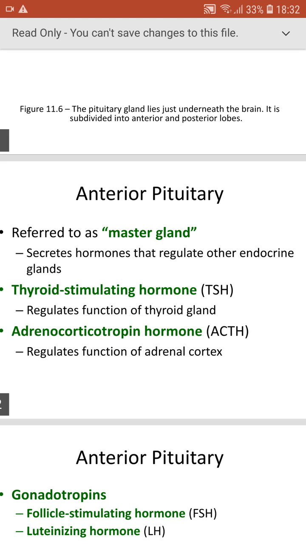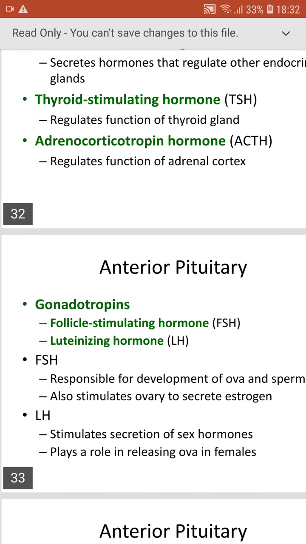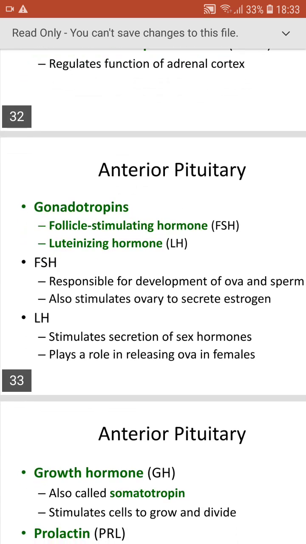Adrenocorticotropin hormone: when there is a tropin, it means it stimulates the gland, so it regulates the function of the adrenal cortex. And next, gonadotropins. Follicle stimulating hormone is for ovulation and for the production of sperm, spermatogenesis. And luteinizing hormone is for the production of estrogen, progesterone or testosterone.